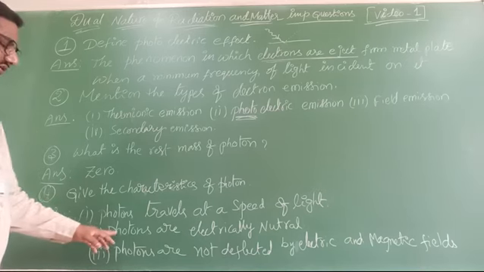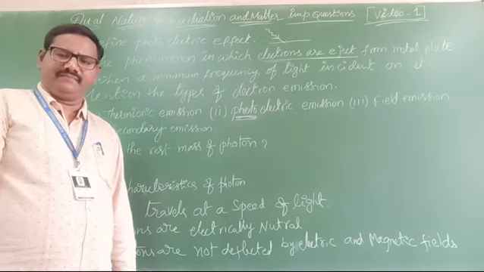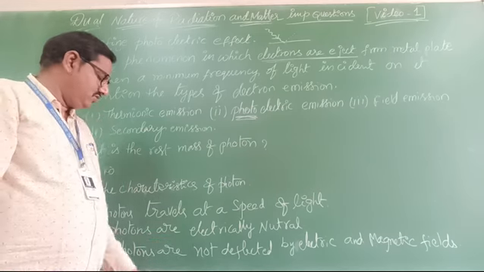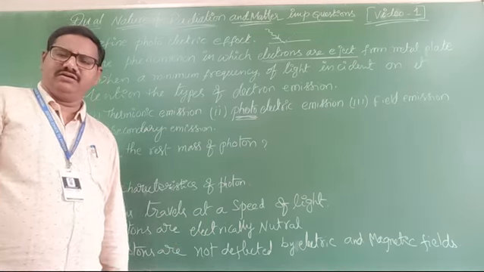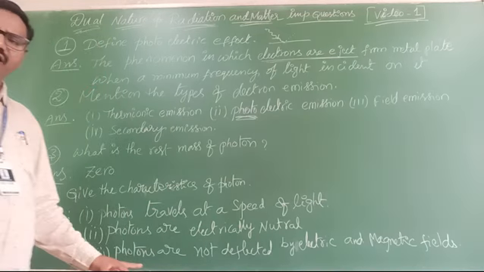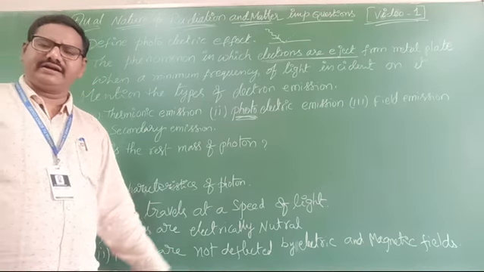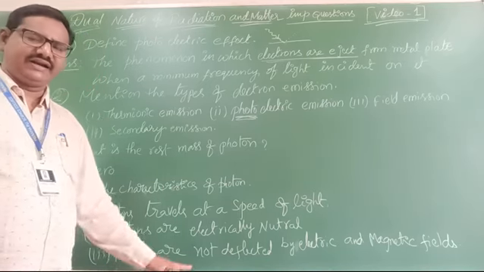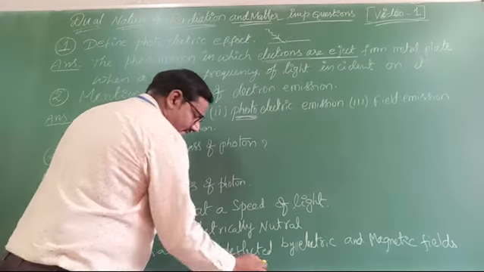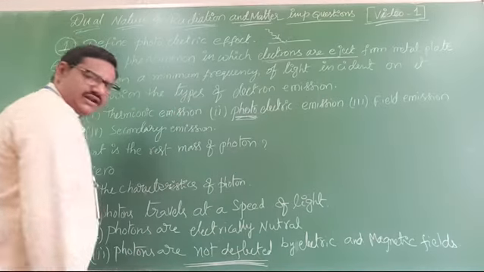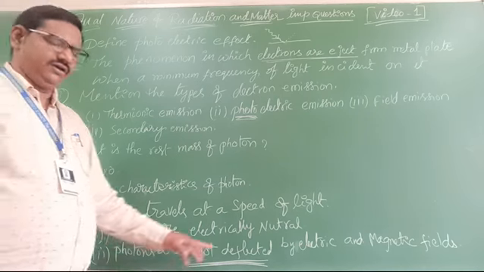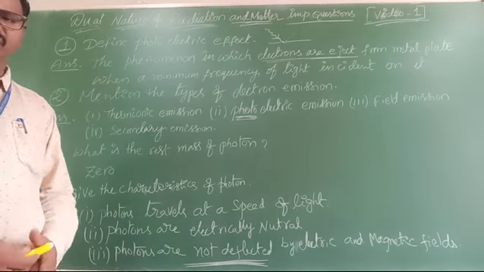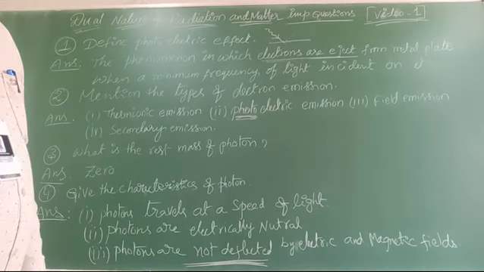Second point is photons are electrically neutral. They cannot have any charge. Only electrically neutral. Third characteristic is, since they are electrically neutral, they cannot be deflected by electric and magnetic fields. They are not deflected by any electric and magnetic fields. These are all important characteristics of photons.